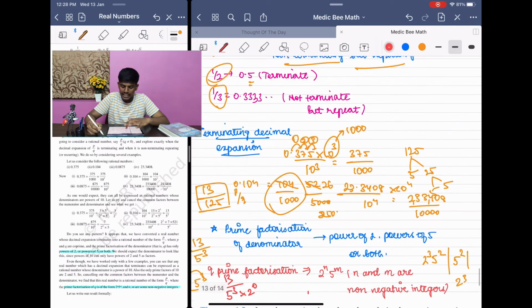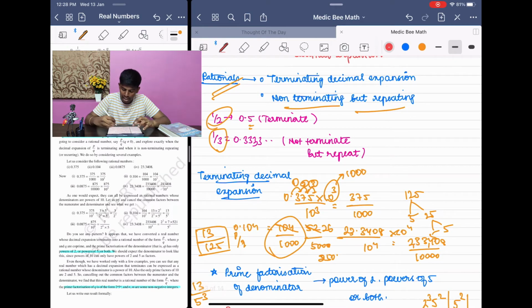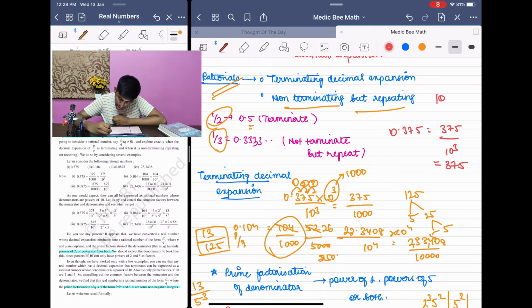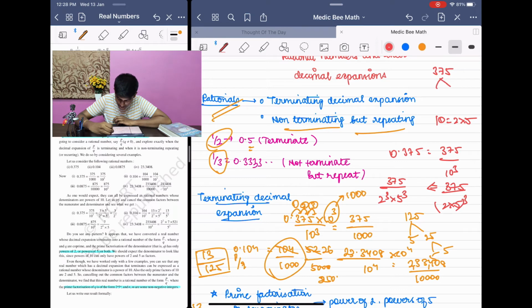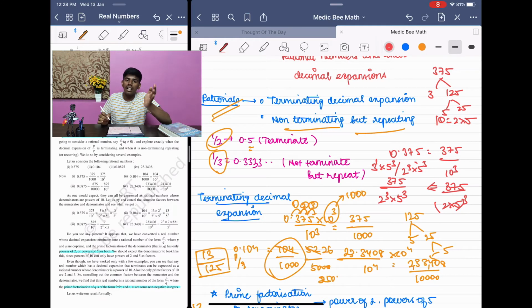The simplest obvious reason is this: if a number is terminating, say 0.375, it can be written as 375 by 10 cube. Now 375 is written, and 10 can be written as 2 into 5. So 2 into 5 the whole cube. Now how can we write this? 375 by 2 power 3 5 power 3. Now 375 you can factorize again. How can we factorize 375? 3 into 125, so you can factorize it as 3 into 5 power 3 by 2 cube 5 cube. Now in the numerator we have 3 power 1 and 5 power 3, in the denominator 2 power 3 and 5 power 3. Now when we see it, it is clear that because of the 10, the 2 and 5 come.